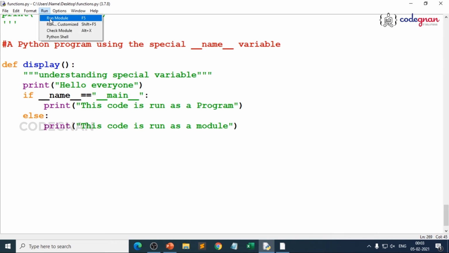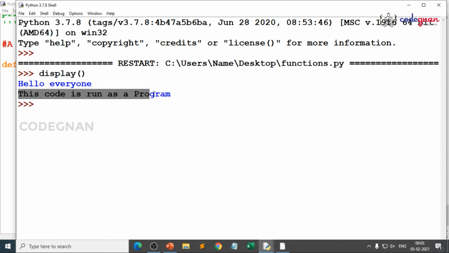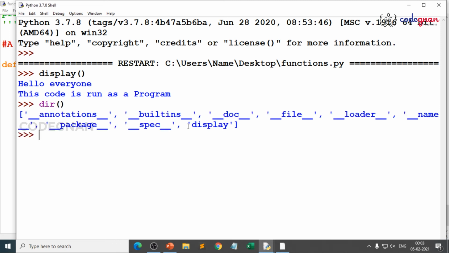And automatically when you call the function, whether you call there or here, clearly you see you are getting this code is run as a program, and when you print the directory you can clearly find the display function in it, and you can get the built-ins, because when we go for directory of built-ins we can clearly get the defined errors and the built-in functions which we'll be learning.